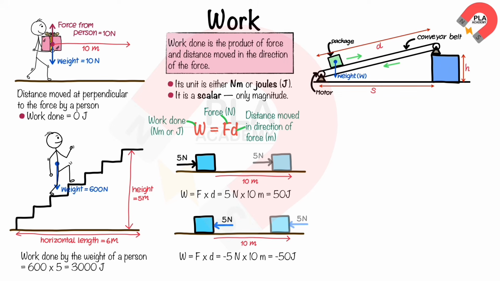In the case of a package with weight W moving along a conveyor belt driven by a motor as shown, the work done on the package is W times h.